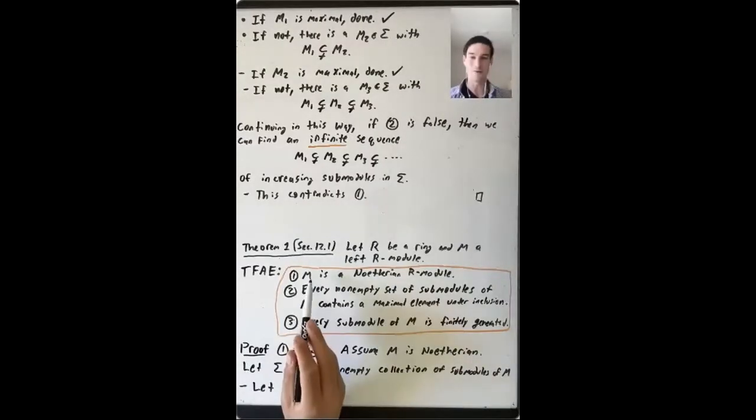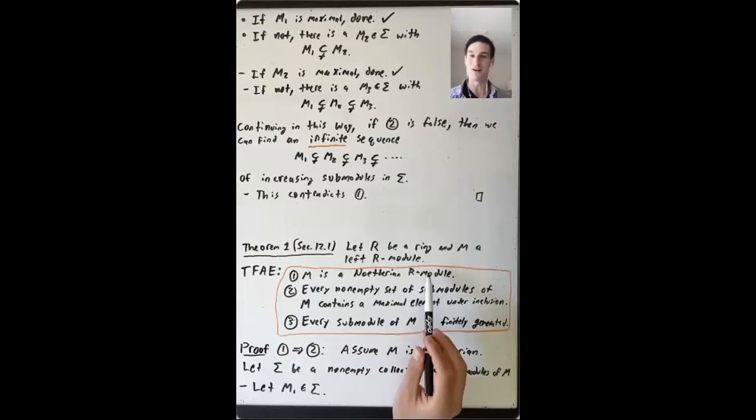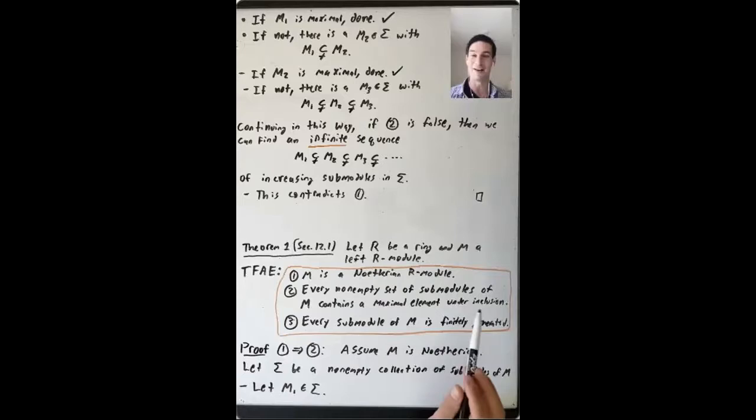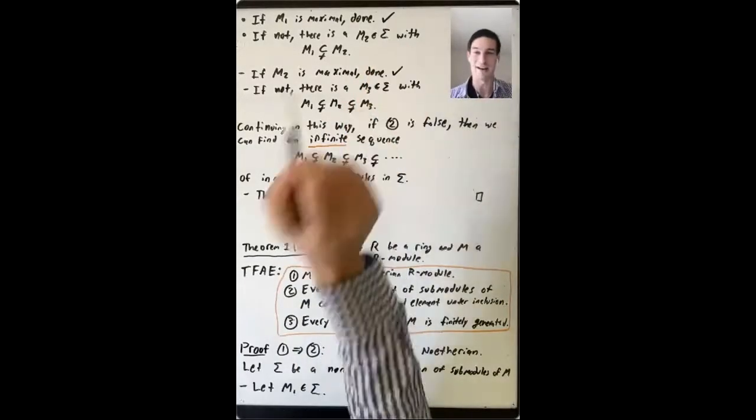Let's first do the proof that 1 implies 2, that M is a Noetherian R-module implies that every non-empty set of submodules of M contains a maximal element under inclusion. All right, so let's assume M is Noetherian and let sigma be a non-empty collection of submodules of M. We're just going to pick some element in sigma, M1. And if M1 is maximal under inclusion, then we're done.